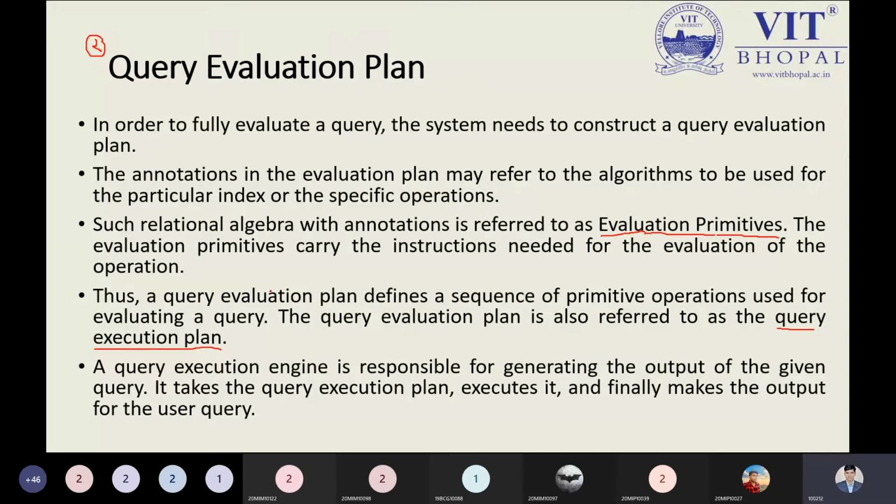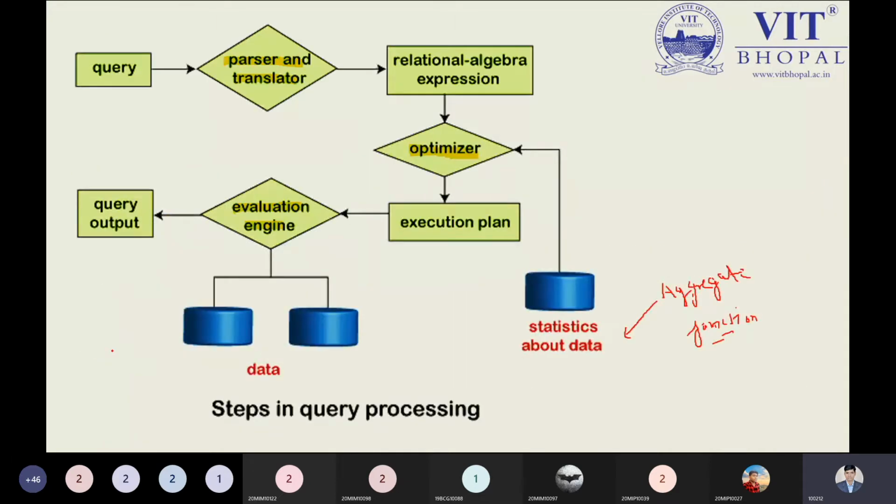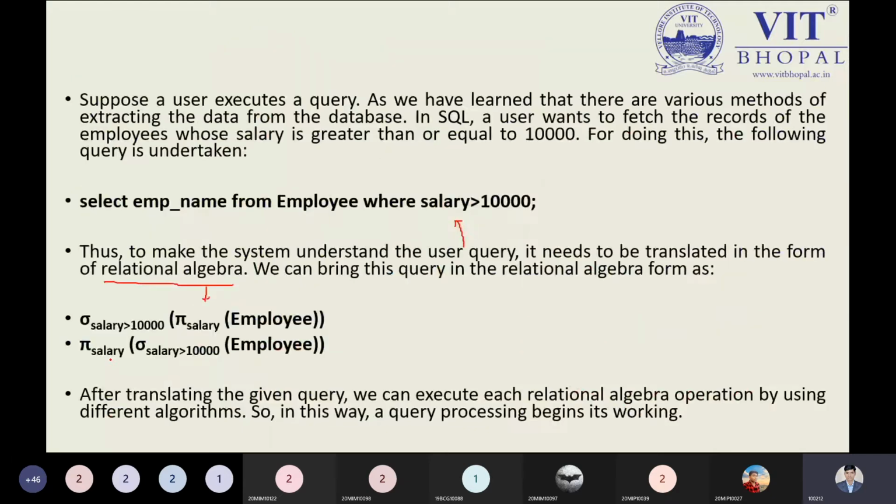So what have we done over here? The query execution plan and the evaluation engine work together to produce the output as per the demands of the user's query, and that is formed by the query output. So the evaluation engine and execution plan work together to determine what the query is expressing to us. This is a point we have to keep in mind.